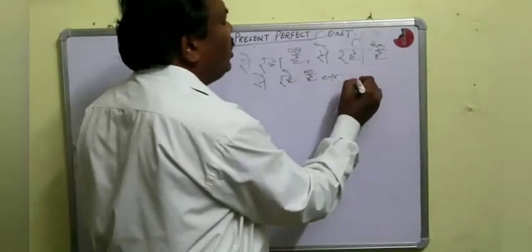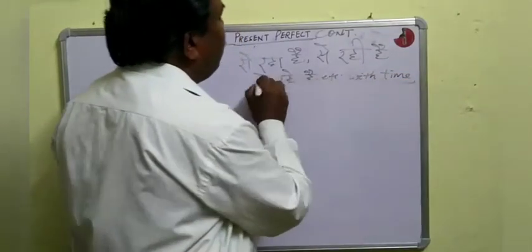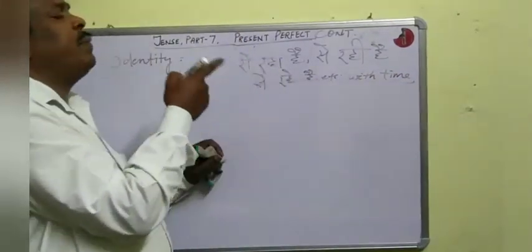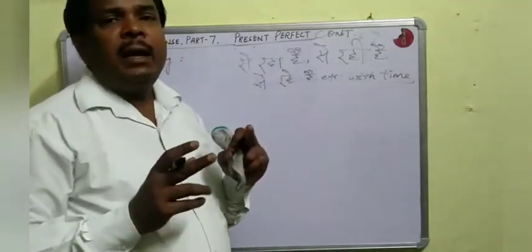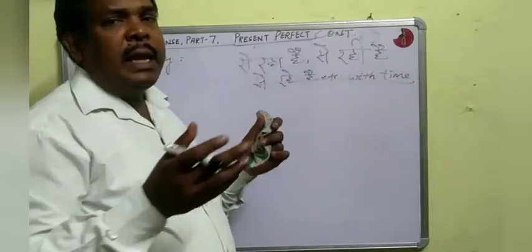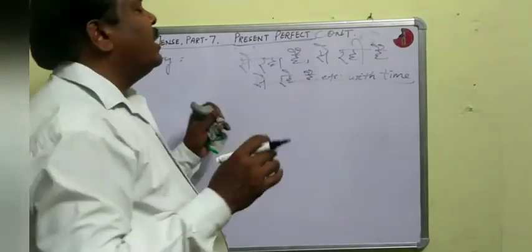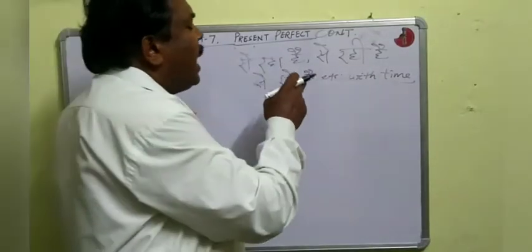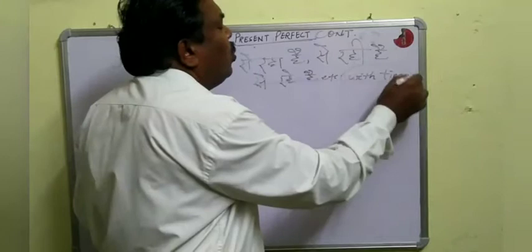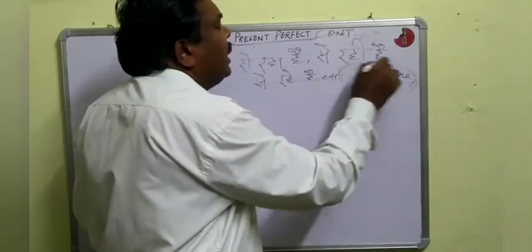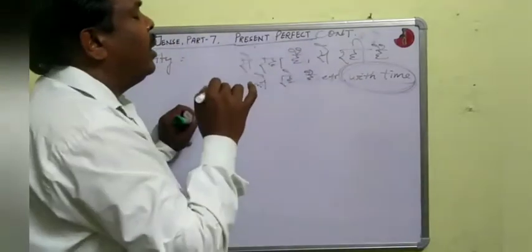Remember, etc. with time. Okay. Then it is said to be in present perfect continuous tense. Don't think that से रहा means laying eggs. No. से रहा means the action will be done, will be completed in Hindi sentence. से रहा है plus time.